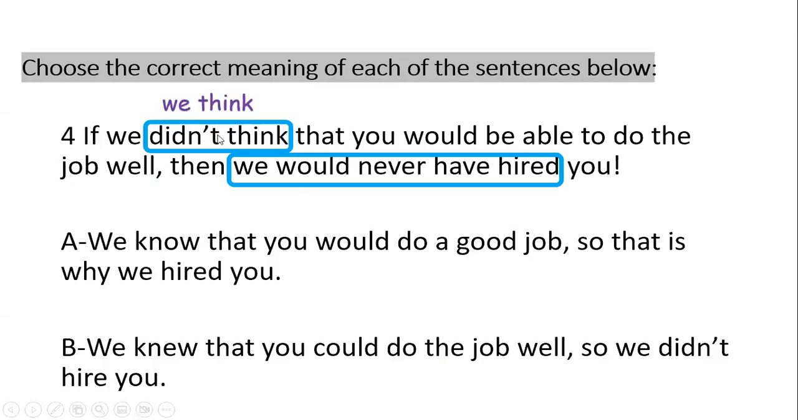What did this mean? It says here we didn't think, so the truth is the opposite, which is that we think. Opposite and in the present, we think. And the next one, okay, it says here we never have hired you, so I need the opposite, which is that actually we hired you. Okay, so which one is the correct meaning of the sentence? Of course, it is A. I think we know that you would do a good job, so that is why we hired you.